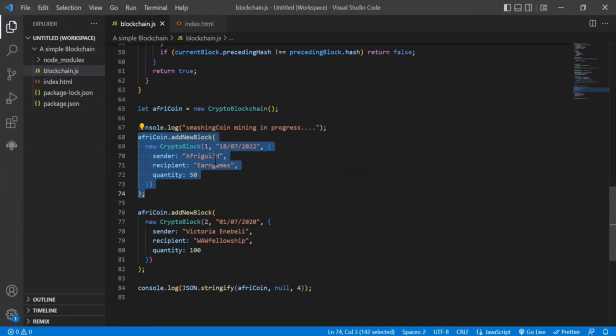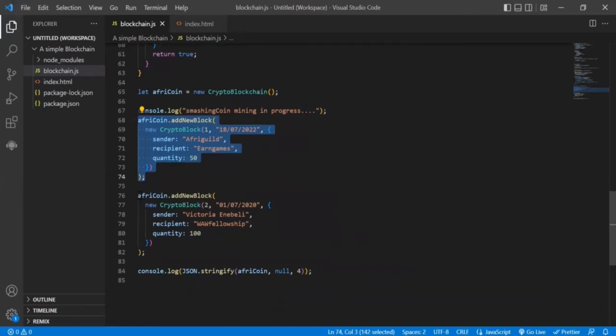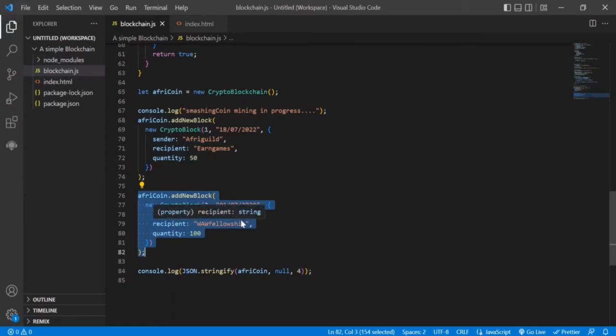The Genesis block takes the index of 0. And then we have another block. In this block, we have a transaction from Victoria Nebeli to WAWfellowship, that is the Web3 African Women Fellowship. I am sending 100 AfriCoins to the fellowship.